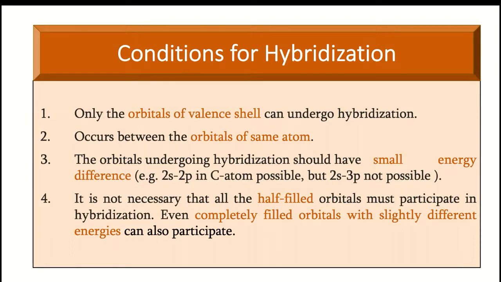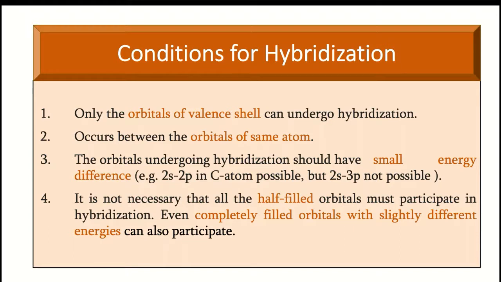But hybridization is between the orbitals of the same atom. Meaning, if we write the configuration of carbon, it is 1s2, 2s2, 2p2. In this case, s and p combine, giving the formation of sp hybrid orbitals, or s and p3 combine and give the formation of sp3 hybrid orbitals.